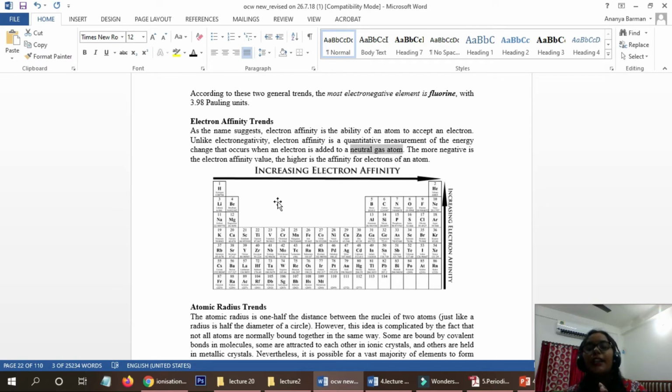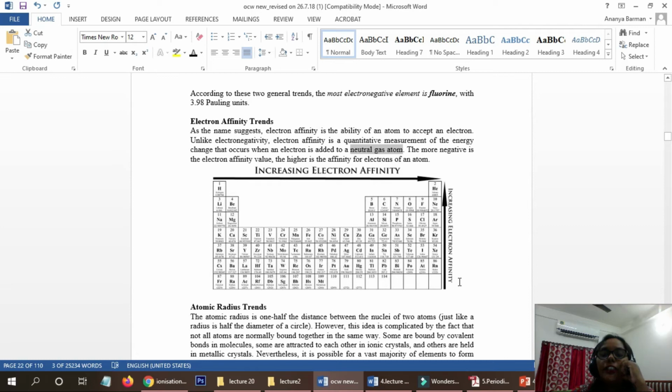So if we add one electron, that electron also will be held by the nucleus very strongly. So that electron will be stabilized, and that is why energy will be released, a higher amount. That is why electron affinity will increase.